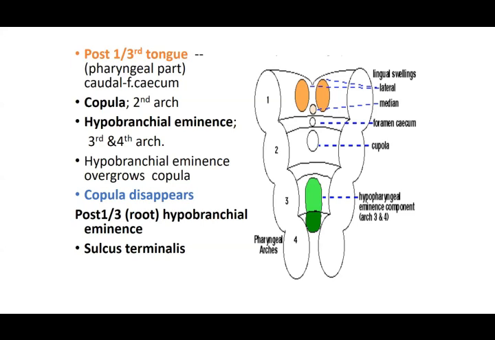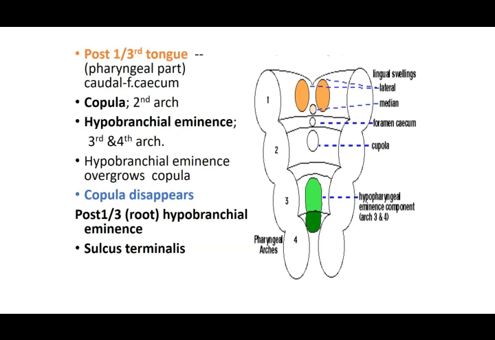First is the copula, the proliferation of the second pharyngeal arch. Then the third and the fourth, which you can see in this green diagram, form the hypobranchial eminence. This hypobranchial eminence takes a major role in forming the posterior part of the tongue.